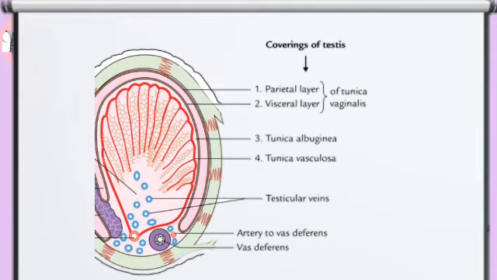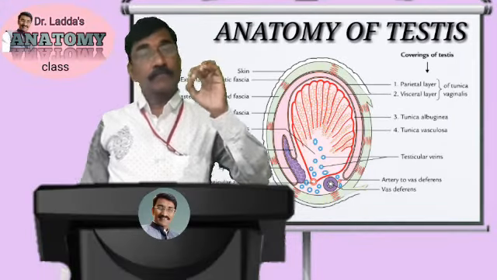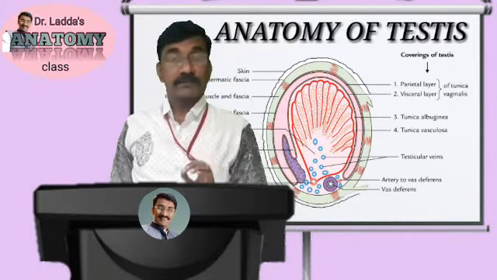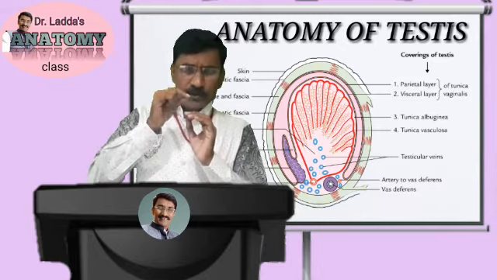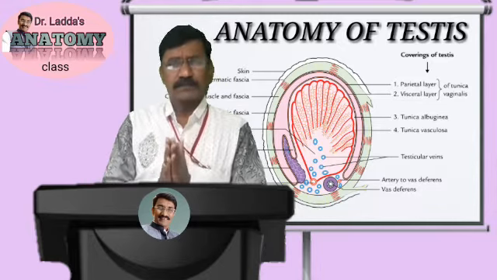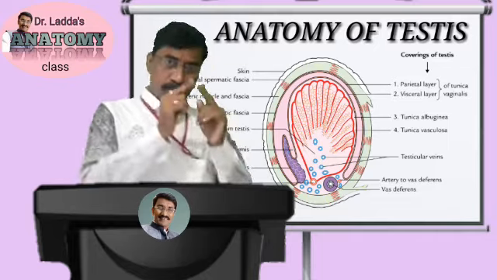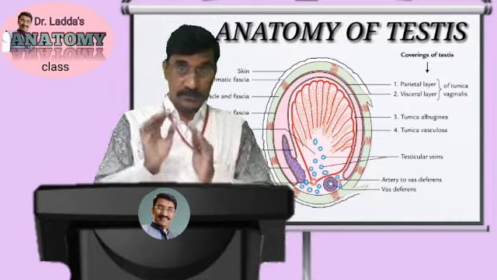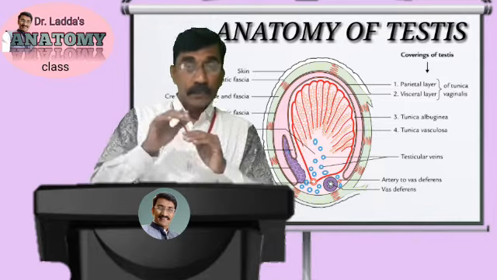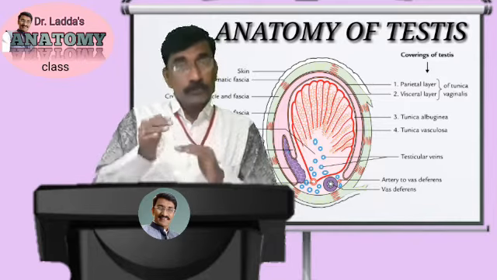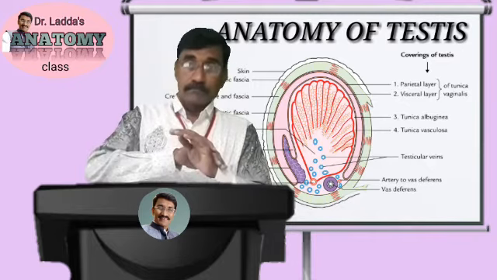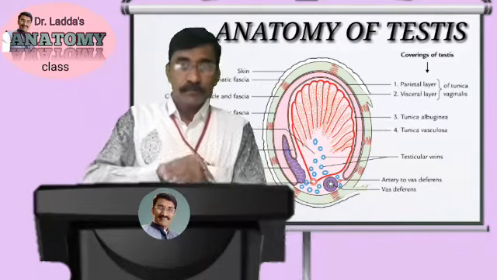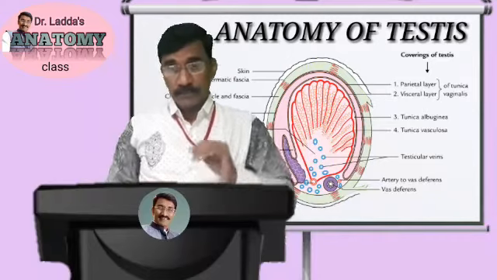It is covered by the visceral layer of tunica vaginalis, except the place where the testicular nerves and vessels enter the gland. That portion remains patent, not covered by the tunica vaginalis. The rest of the tunica albuginea, the outer side, is covered by the tunica vaginalis.